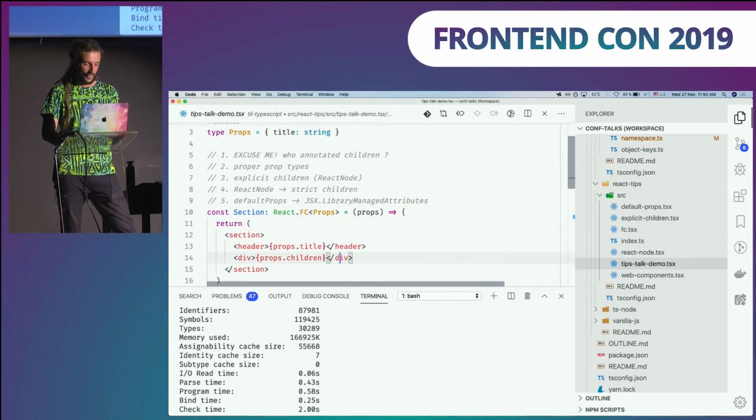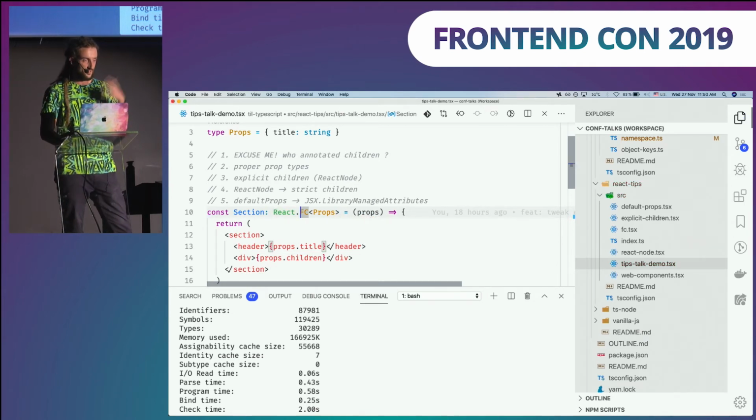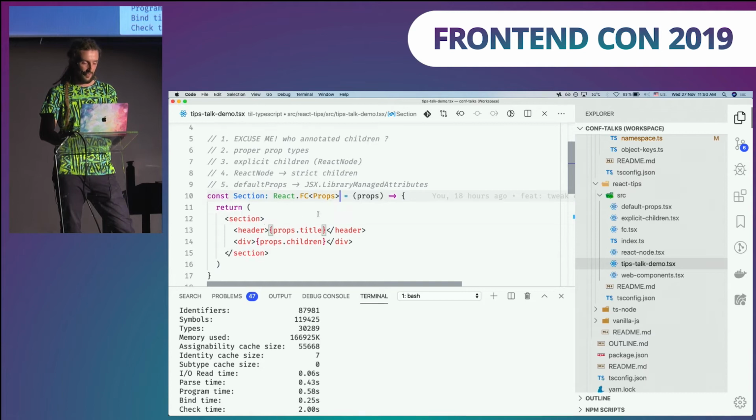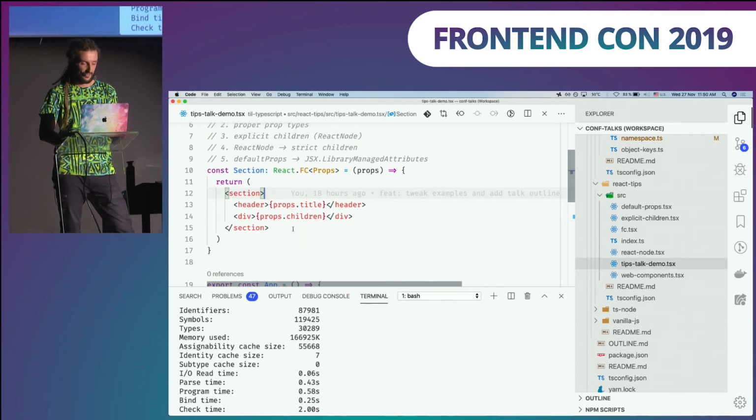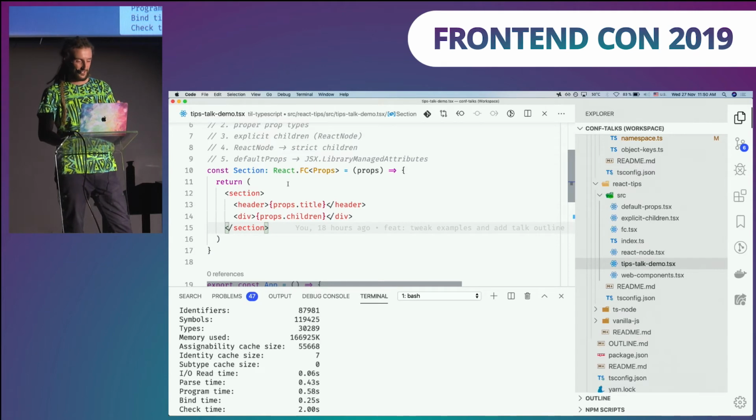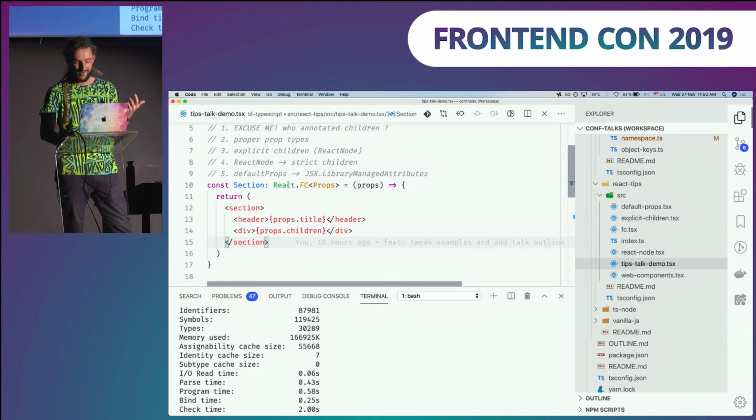We define props, right? And then we have here a section component, which uses this React.FC, which stands for functional component, and is a generic, and we are using that type literal props. And so magically, those types are inferred to the props argument, so I can use this, right? But there was this word magic. I don't like magic. People don't like magic, I hope, especially in programming.